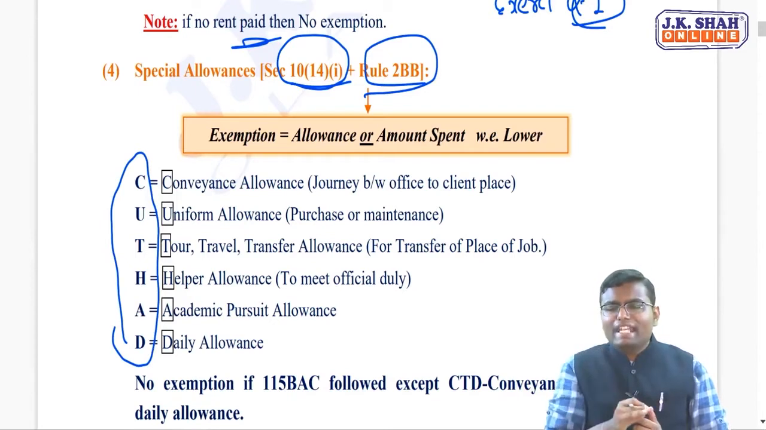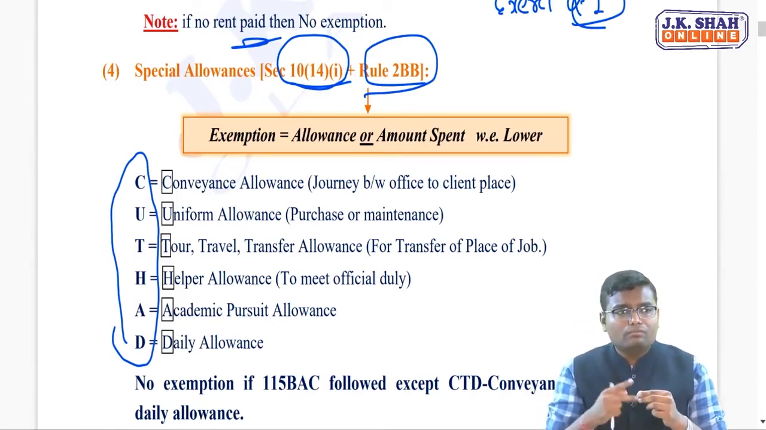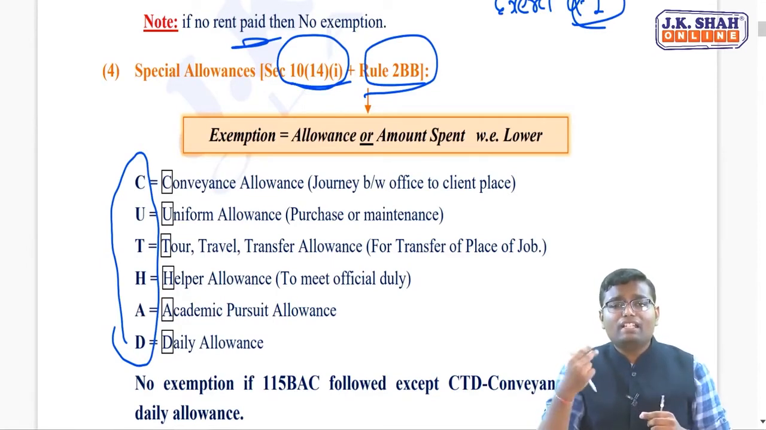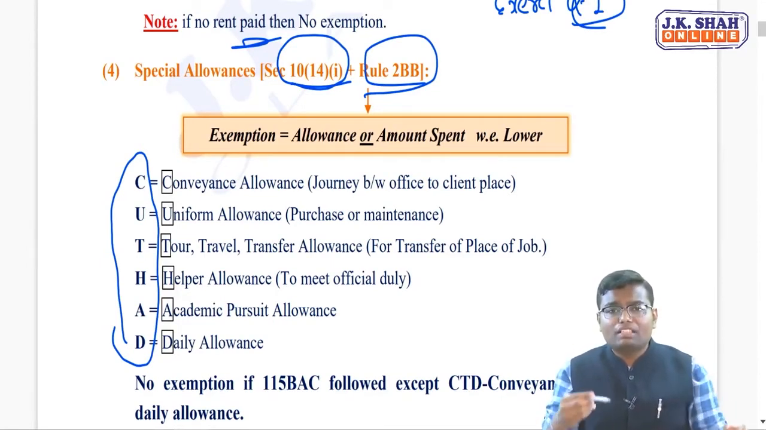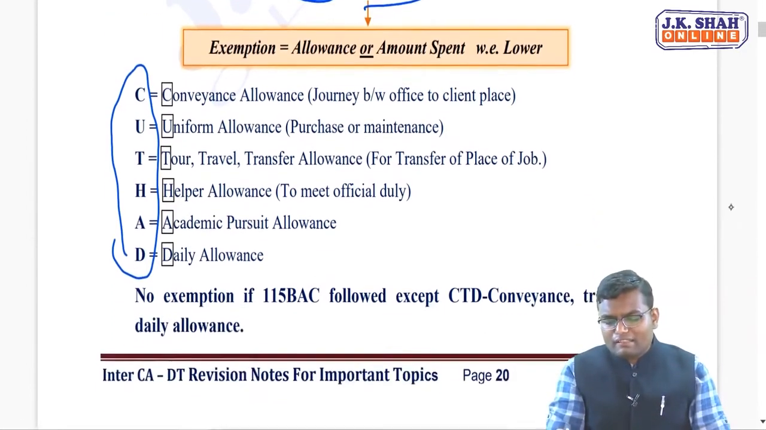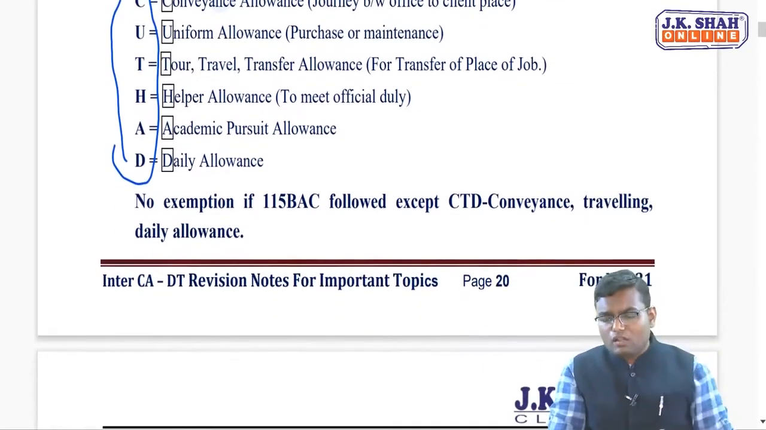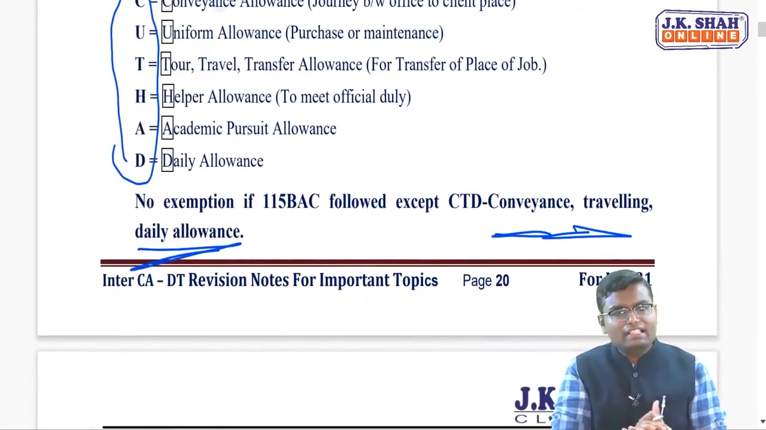So CUT HAD: C stands for conveyance, U stands for uniform, T stands for tour, travel, transfer, H stands for helper, A stands for academic pursuit, D stands for daily allowance. Remember, if you are following the optional tax system, then in these 6 allowances, you will get exemption only for 3 allowances: conveyance, traveling and daily allowance. The other 3 will be fully taxable.